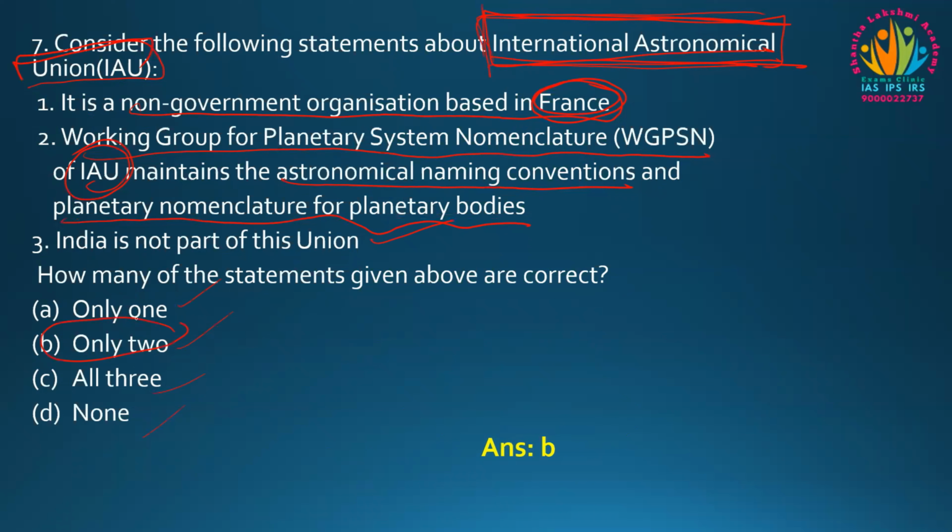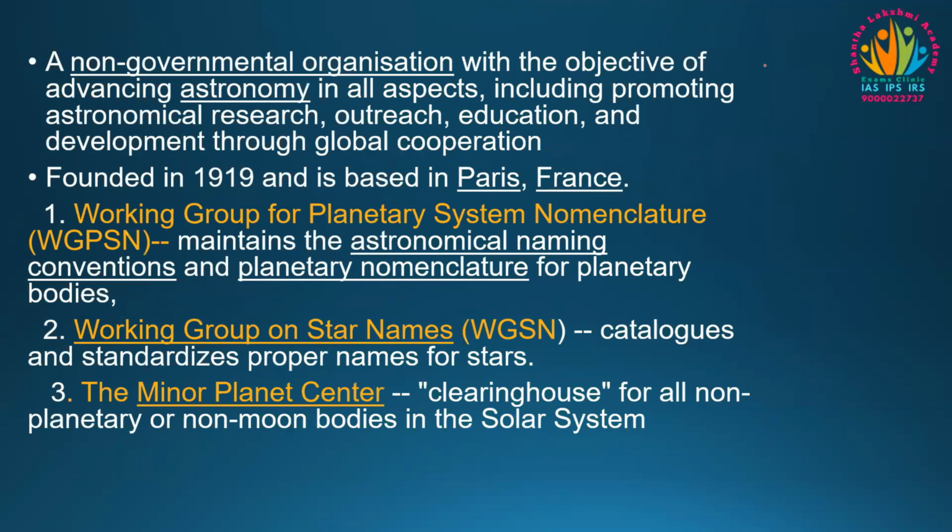So the answer is only 2. The first and second are correct. India is also a part of this International Astronomical Union. So coming to the details, this is a non-governmental organization, which came up with the objective of advancing astronomy in all aspects, including promoting astronomical research, outreach, education, and also development through global cooperation. It was founded in the year 1919 and it is based in Paris, France.